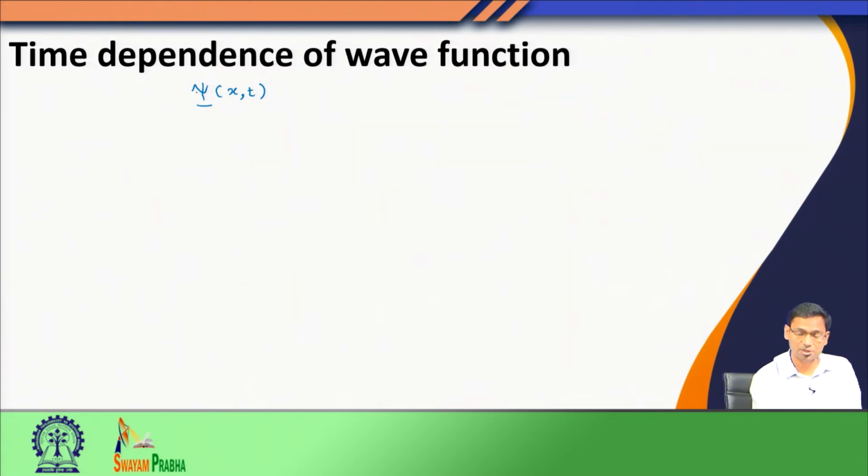That means the wave function of the system is a function of time as well. We also discussed while discussing the postulates that while the wave function itself does not have a meaning, what has a meaning is the square of the wave function, psi star psi, which has a probabilistic meaning.